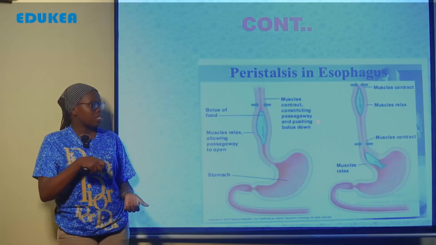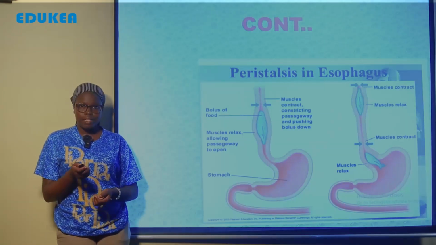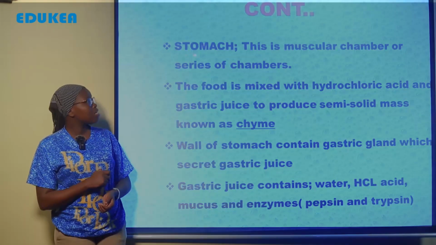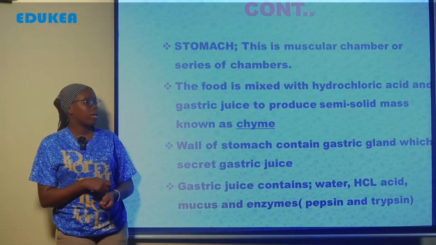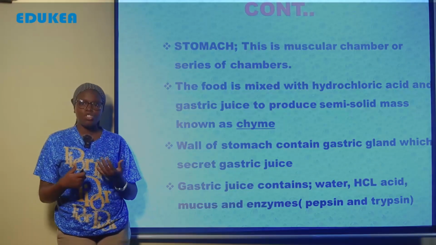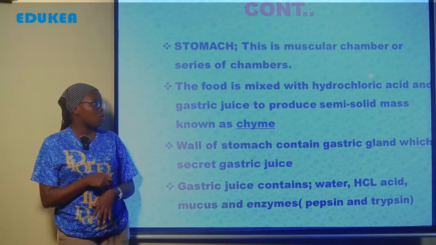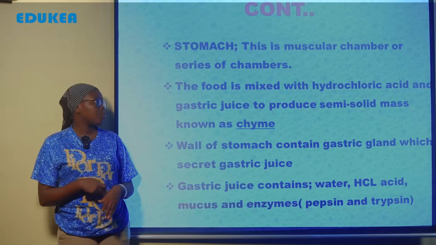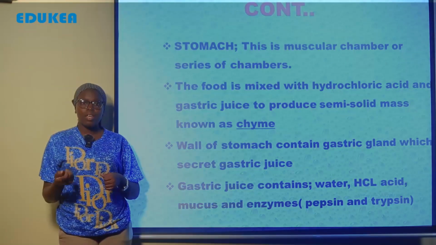The other part is the stomach. This is a muscular chamber or series of chambers. Now the stomach is a muscle chamber. It is shaped kwa binadamu, and the food is mixed with hydrochloric acid and gastric juice to produce a semi-solid mass known as chyme. Kwenye tumbo chakula kinakuwa mixed with the hydrochloric acid kuweza kutengeneza solid mass ambayo inaitwa chyme. Kwa hiyo chakula kinachokuwepo tumboni kinaitwa chyme and it is acidic in nature.